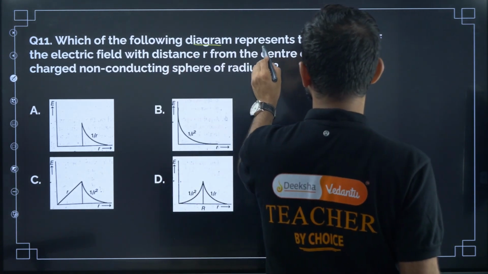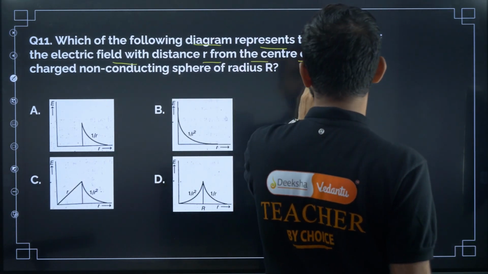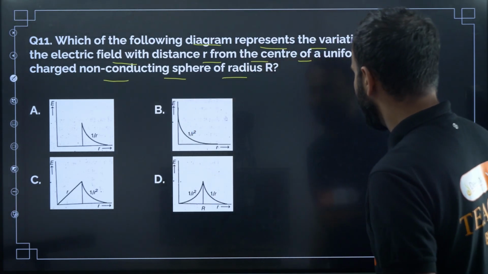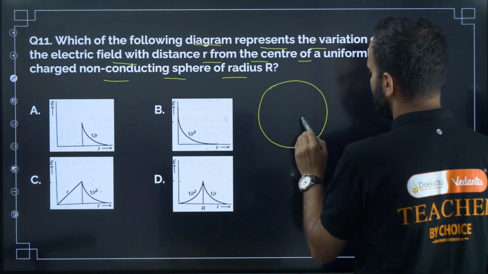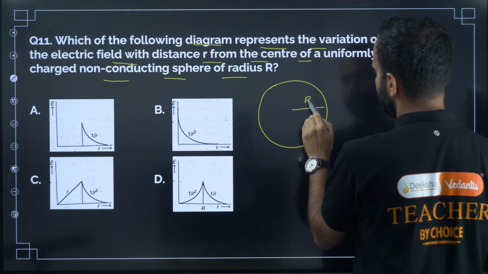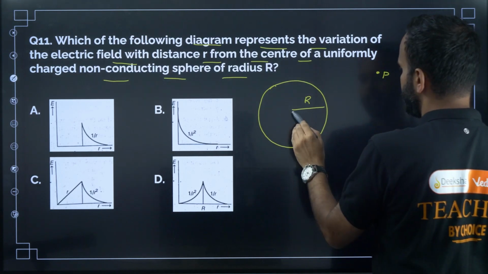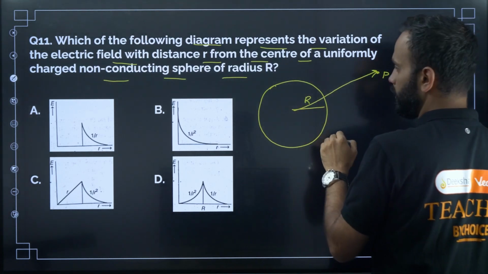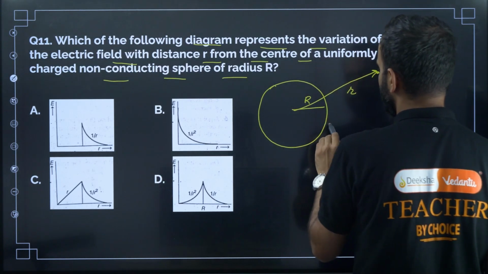Which of the following diagrams represents the variation of electric field with distance r from the center of a uniformly charged non-conducting sphere of radius R? So this is the non-conducting sphere of radius R. This is point P. The distance between point P and the center of the sphere is small r.